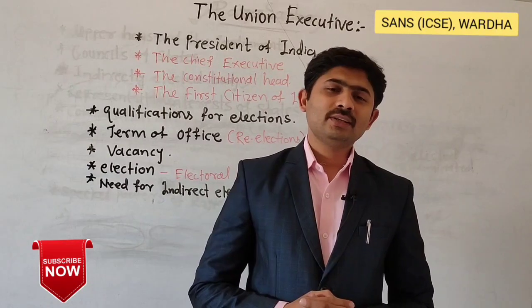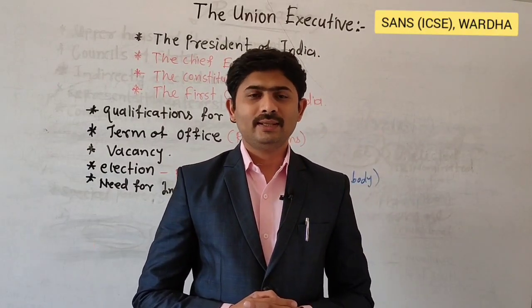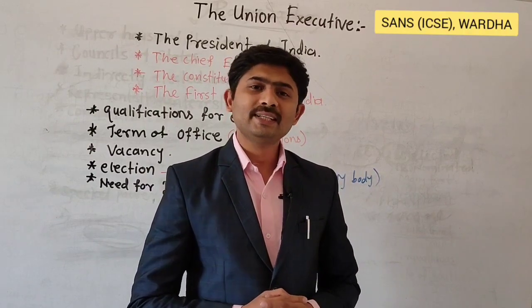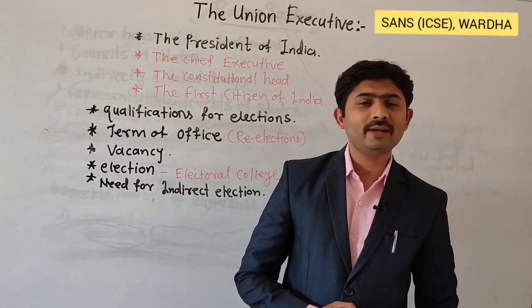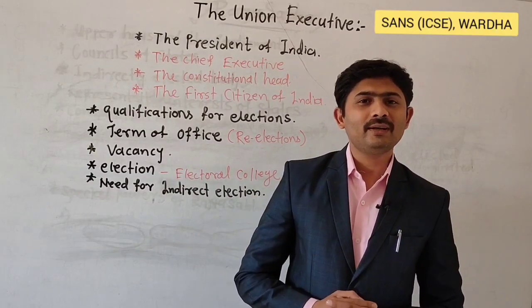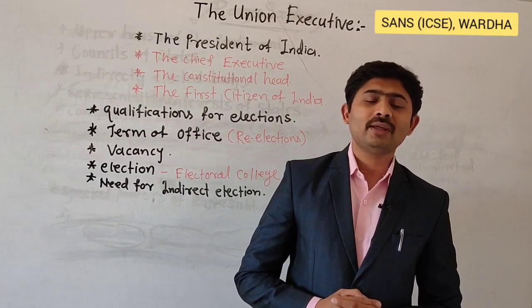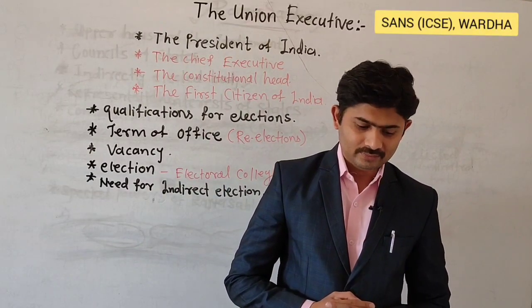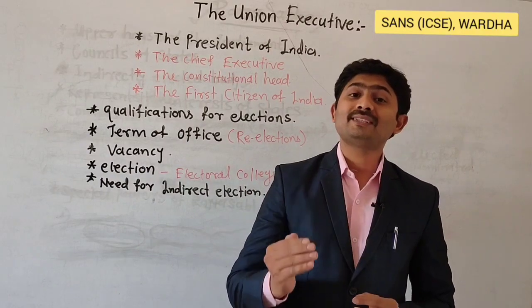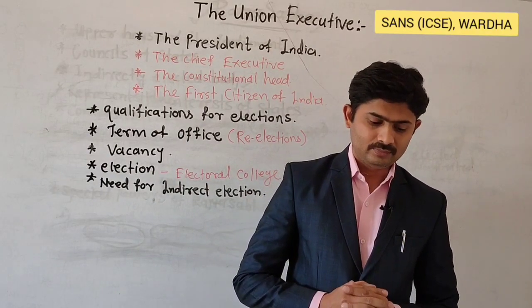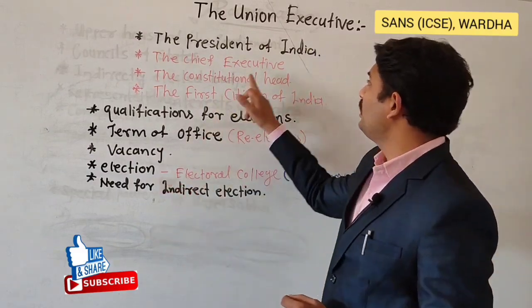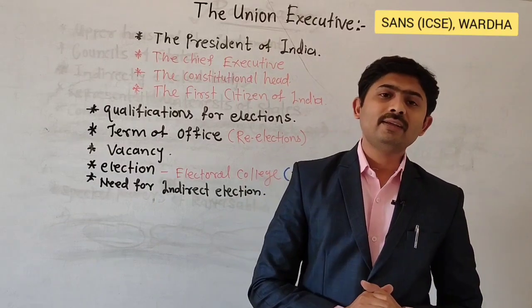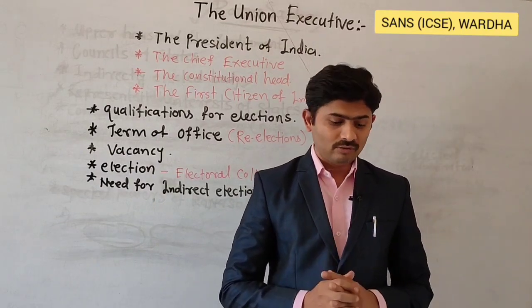Dear student, this video is basically for class 10 and in this video we will discuss the Union Executives. Union Executives consist of the President of India, Vice President of India and Council of Ministers headed by the Prime Minister. In India, we have a President but not the presidential form of government. The President of India is the chief executive of our country and he is the first citizen of our country.